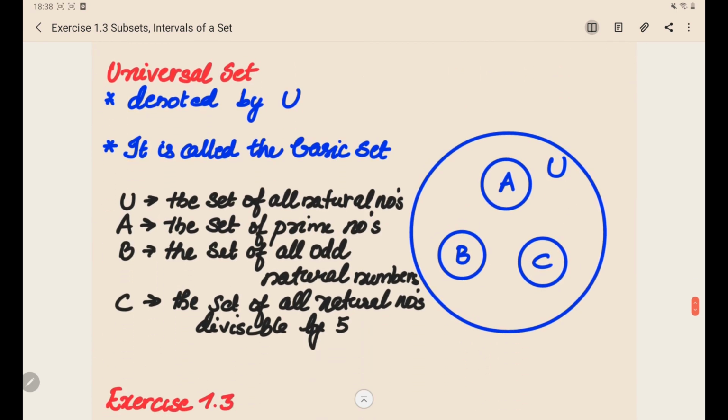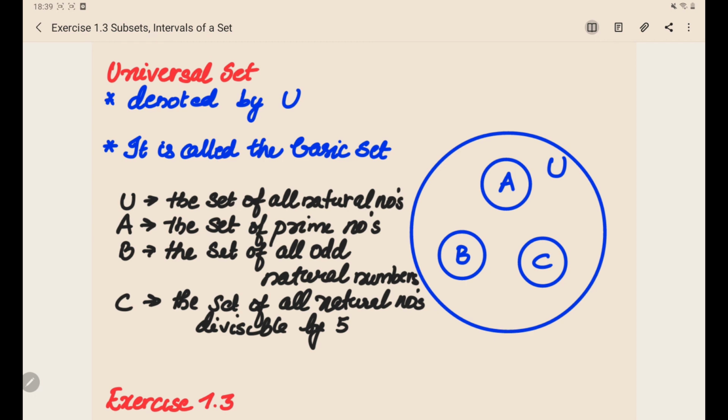Now let's go directly to the next part, the universal set. The universal set is the base set which we consider for any set. For example, let's take U as the set of all natural numbers, A as the set of all prime numbers, B the set of all odd natural numbers, and C the set of all natural numbers divisible by 5. All these subsets A, B and C are taken from a basic set.